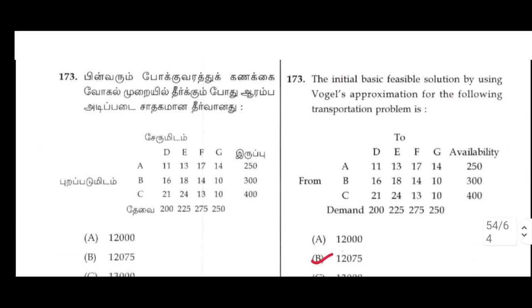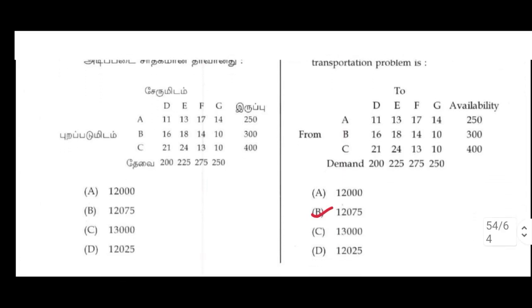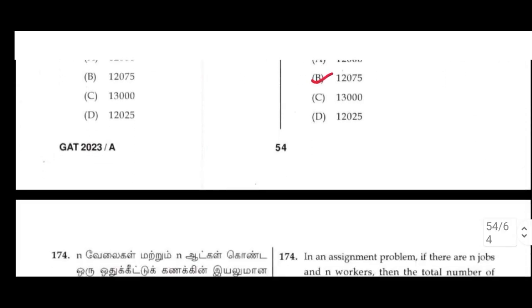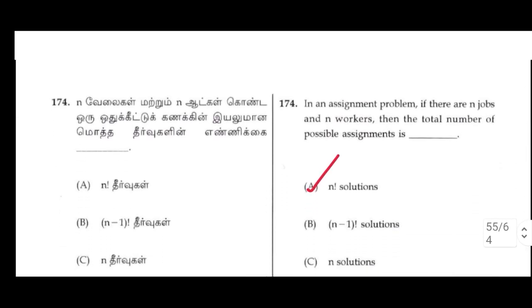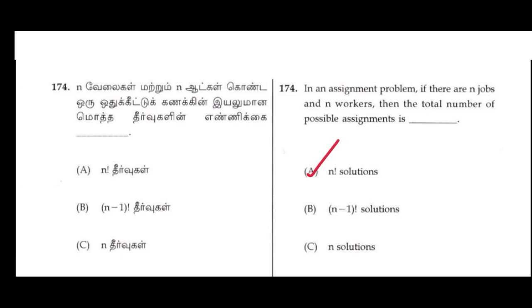173. The initial basic feasible solution by using Vogel's approximation for the following transportation problem is B option, 12,075. 174. In an assignment problem, if there are n jobs and n workers, then the total number of possible assignments is A option, n factorial solutions.